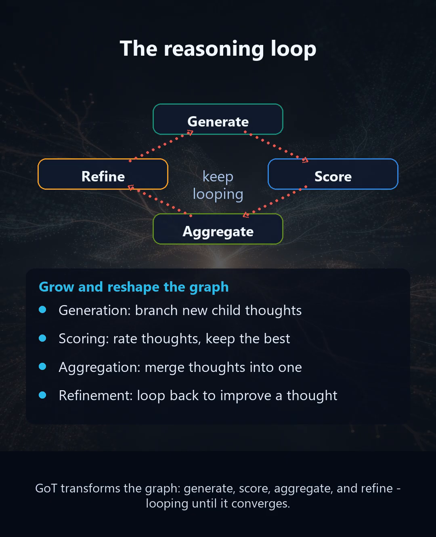At its heart, GoT works by transforming that graph. New thoughts branch out through generation. Separate thoughts get merged together through aggregation. And promising thoughts get sent back through the model to be improved, a refinement loop. Generate, aggregate, refine, over and over, growing and reshaping the graph until it converges on a high-quality answer. That feedback loop is the real engine of GoT.